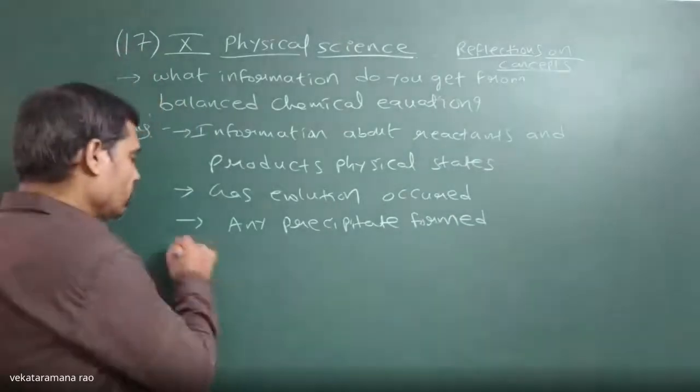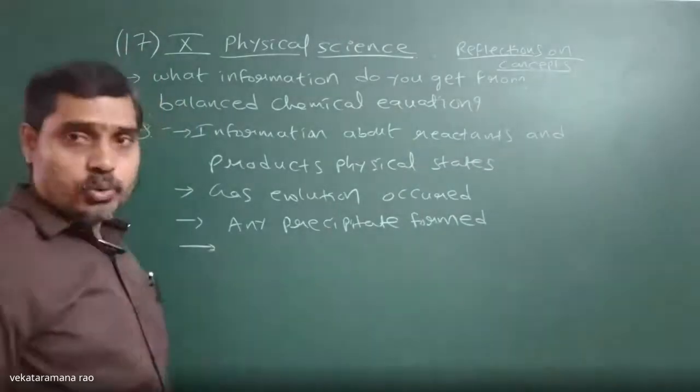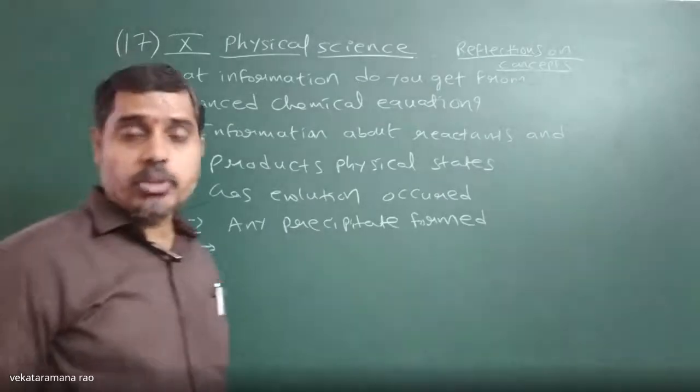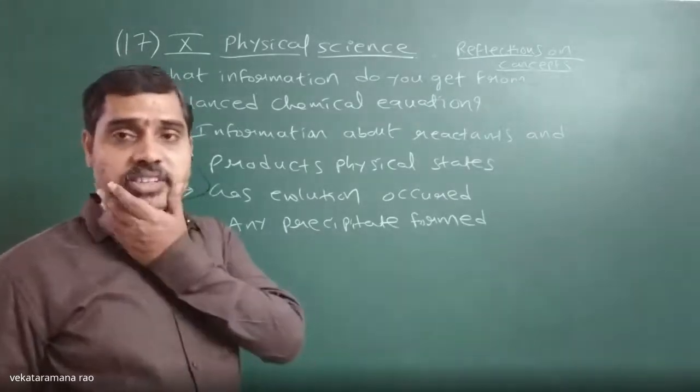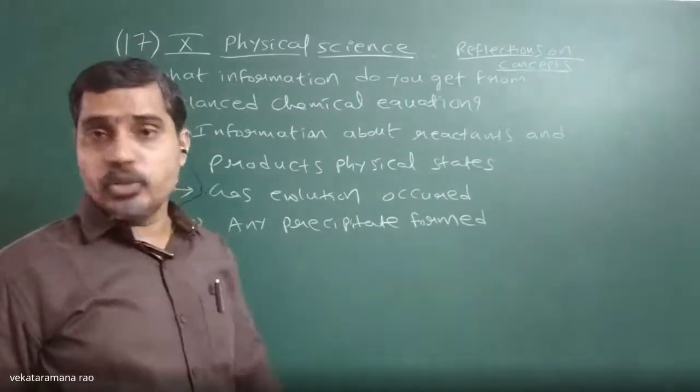Next, all the masses of reactants and products are measured in unified masses.